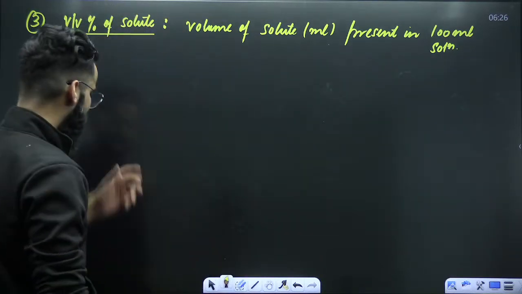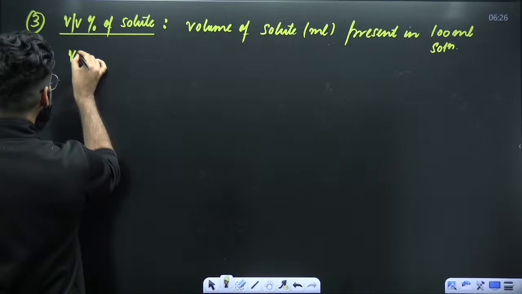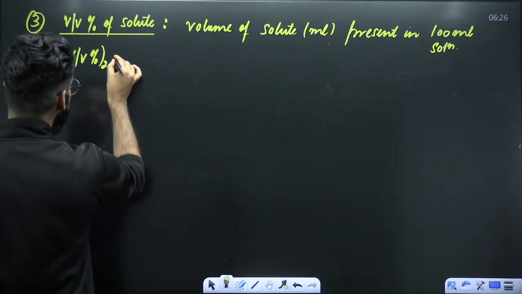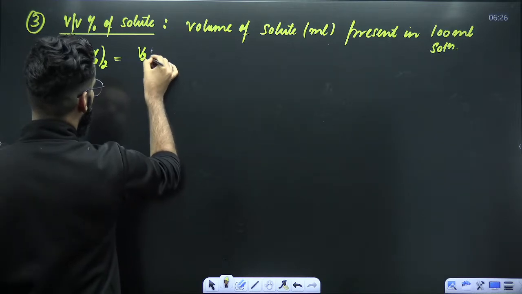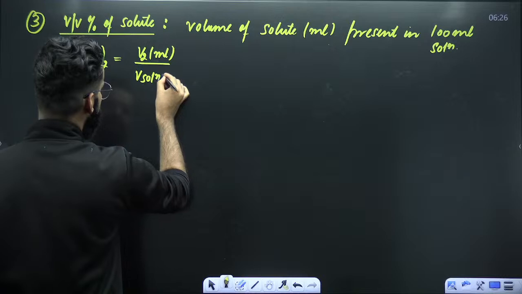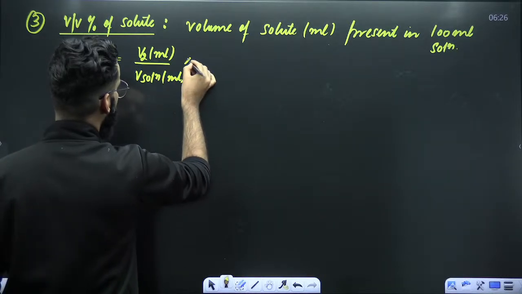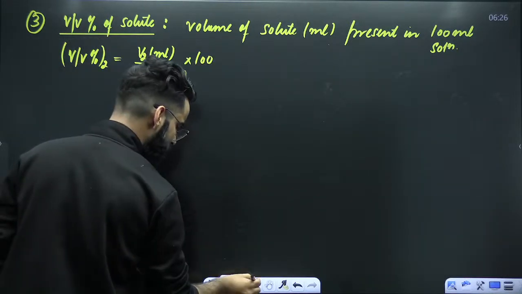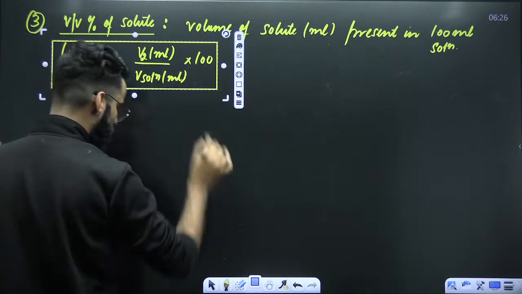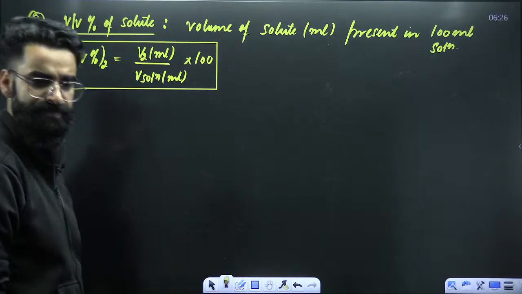Right? Now, try to make its result. Its result is going to be simple. Volume by volume percentage of solute will be equal to volume of solute in ml divided by volume of solution in ml multiplied by 100. So this is the result with the help of which you can easily calculate volume by volume percentage of solute.